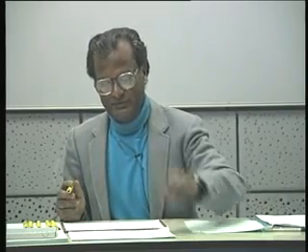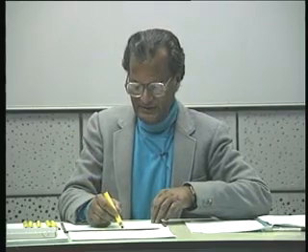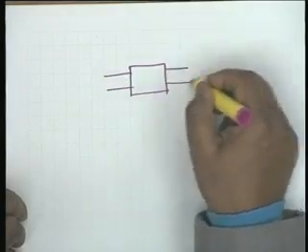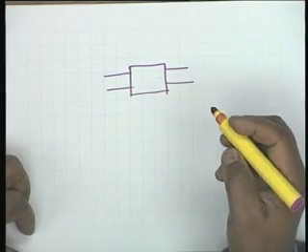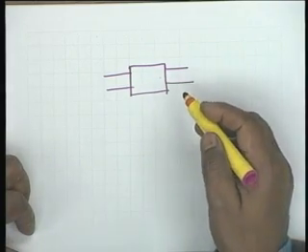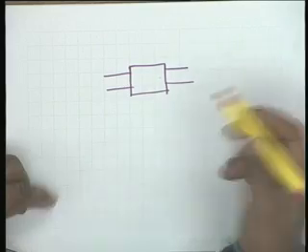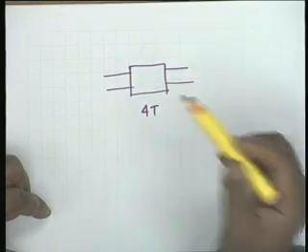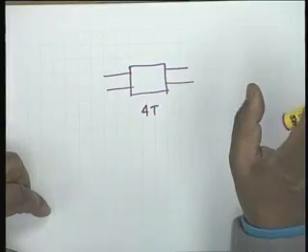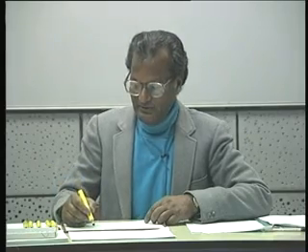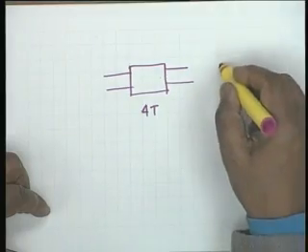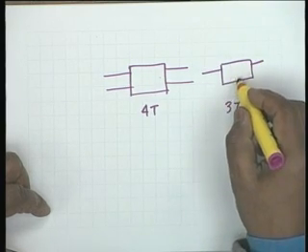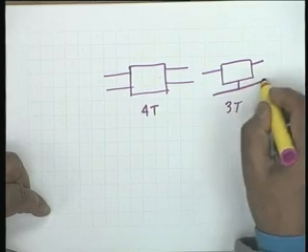Let me recall also some of the terms that we had introduced earlier with regard to a 2-port. A 2-port may consist of 4 terminals in which none of them are interconnected to any other. So, it is a true 4-terminal network where the potentials of each terminal are independently determined, or you could have a 3-terminal network in which, yes, indeed there are 2 terminals at the top, but there is a single terminal at the bottom.